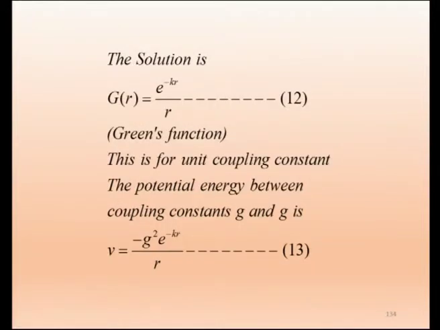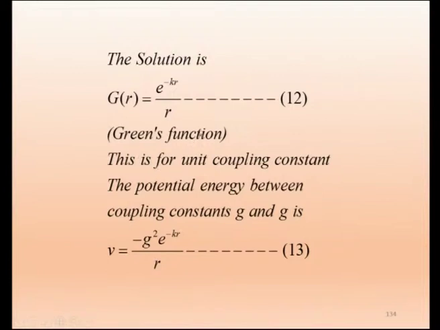So again we have to go to the solution. Solution is Green's function, already we discussed. G of r equals e power minus kr by r, that is the Green's function solution. Earlier in the electromagnetic potential this k was 0, therefore we got 1 by r. Now here k is not equal to 0, therefore this exponential factor has to be retained.